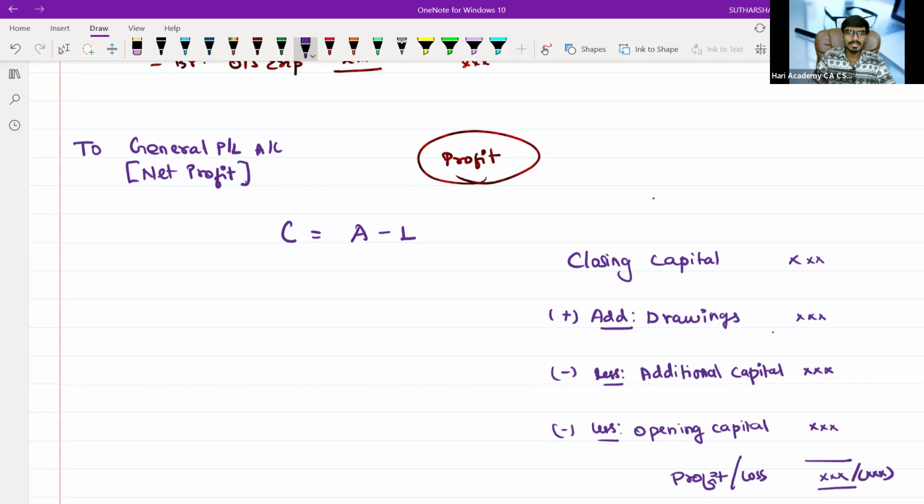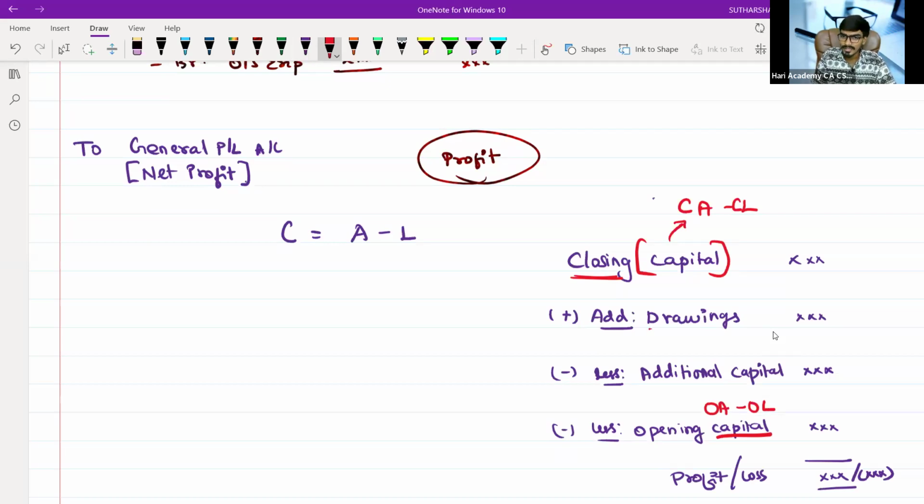Just simply think, shall I write this capital as asset minus liability? If it is closing capital, it is closing assets minus closing liability. If it is opening capital, opening assets minus opening liability.